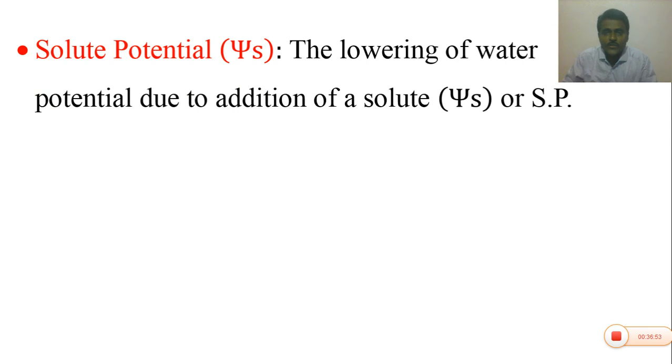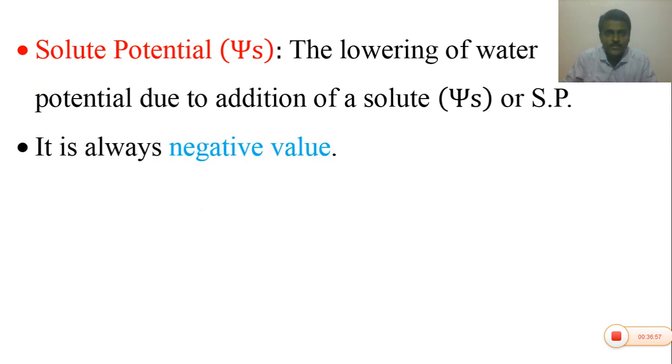So it can also be understood by the two types of potential values. That is the solute potential. The lowering of water potential due to addition of a solute is called a solute potential. Please write down the definition. The lowering of water potential due to the addition of a solute is called a solute potential.